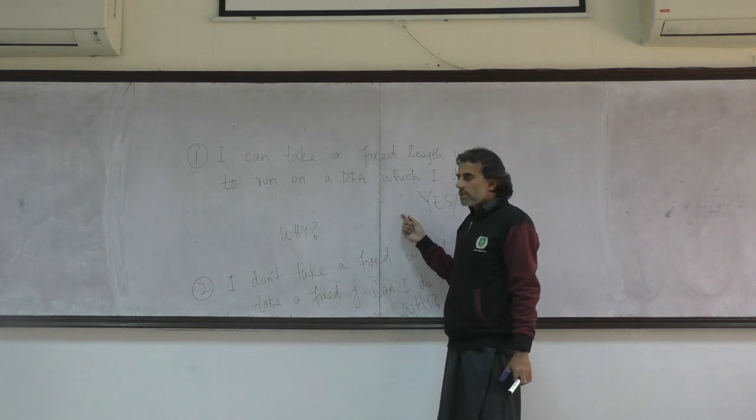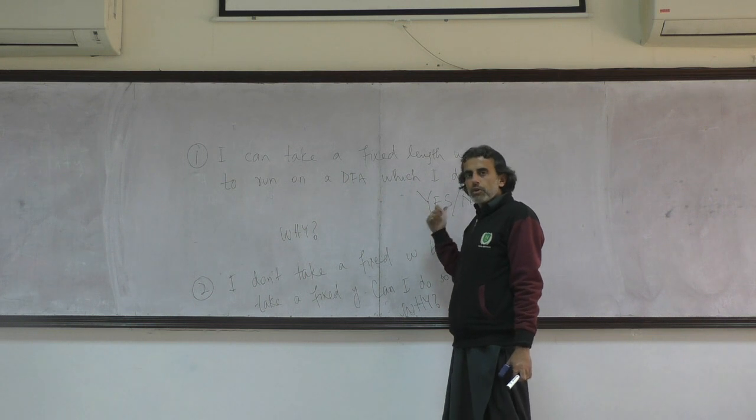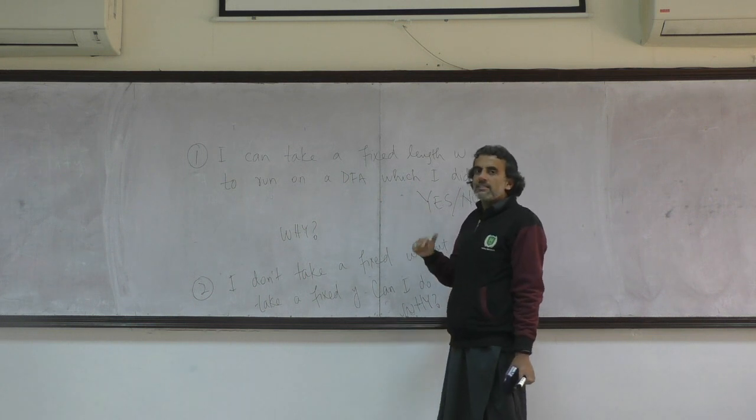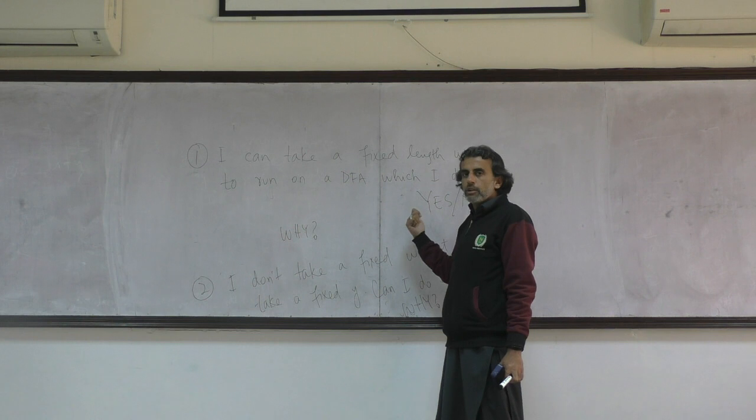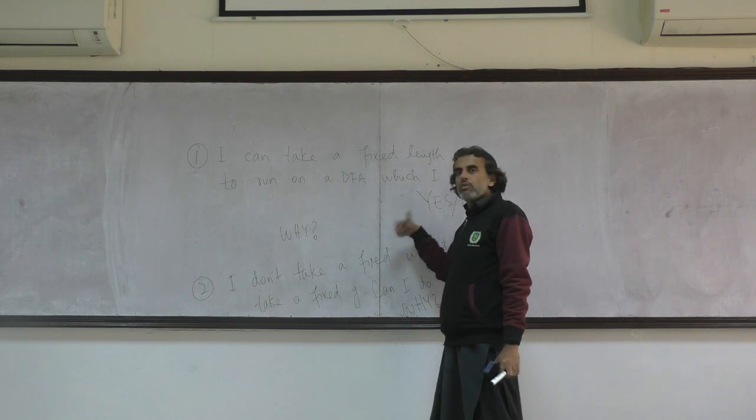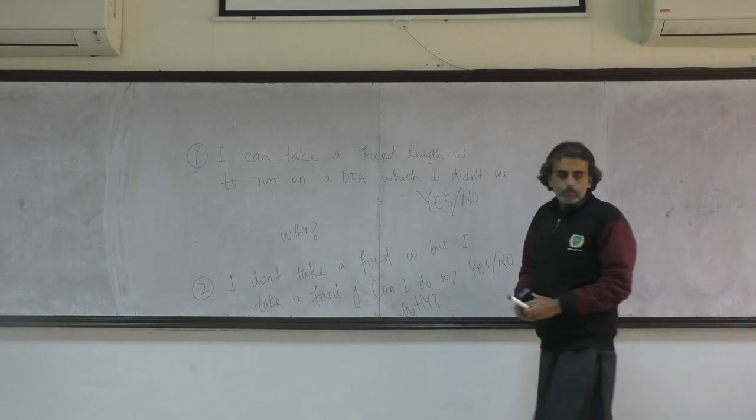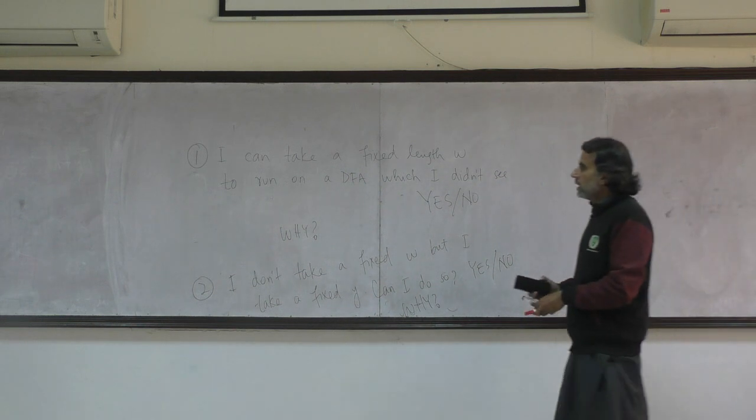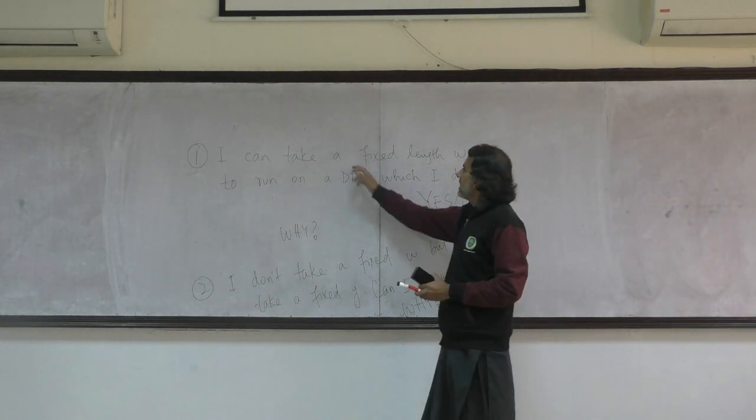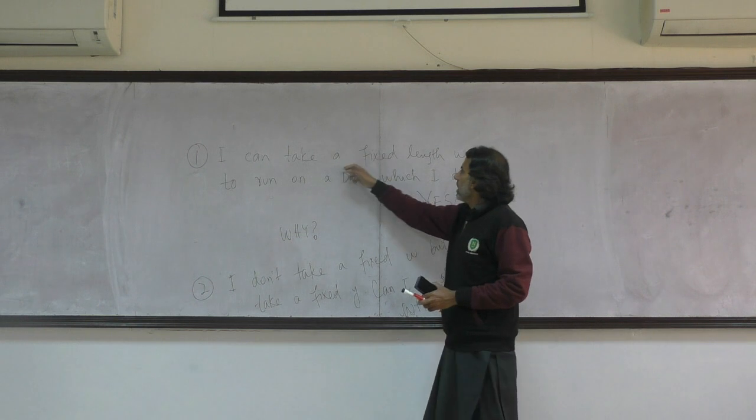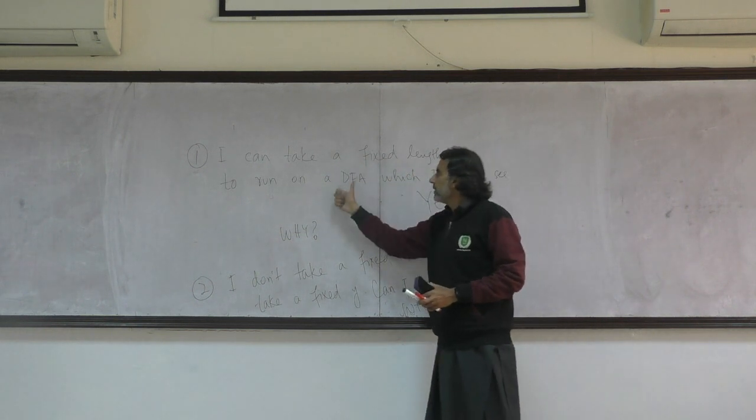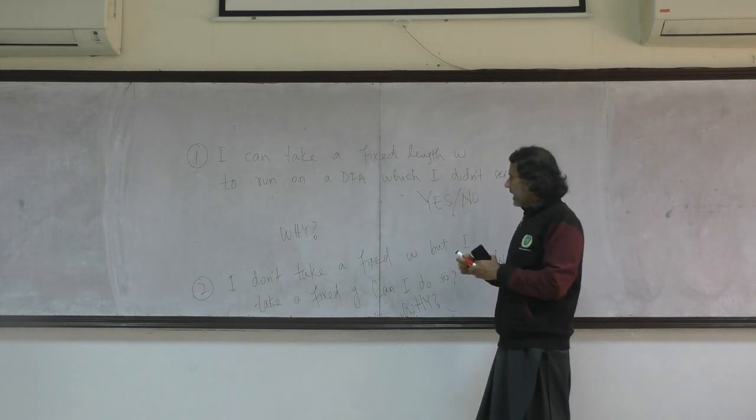After the pause, I'll be writing the answers over here. I'll be showing you the correct answers, and if your answers match with our answers, then you can continue with the video. Otherwise, try to rewind from the start. So the answer is that, can I take a fixed length W on a DFA which I didn't see? The answer is no.